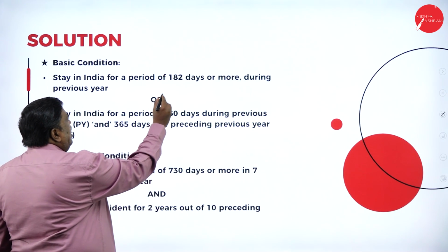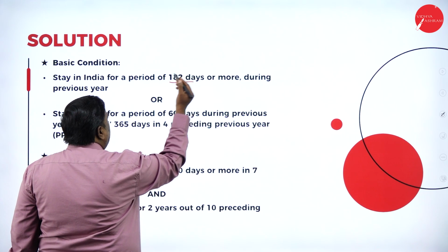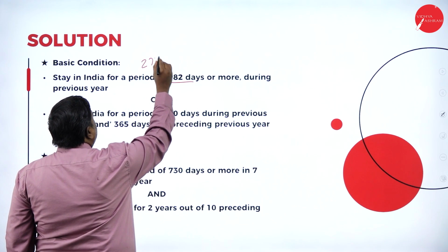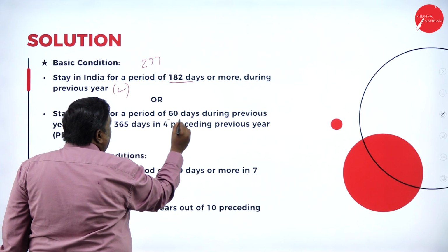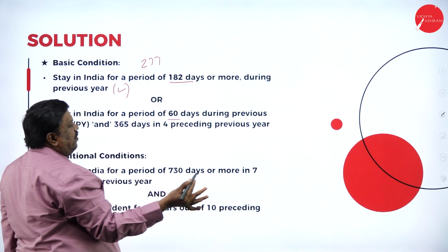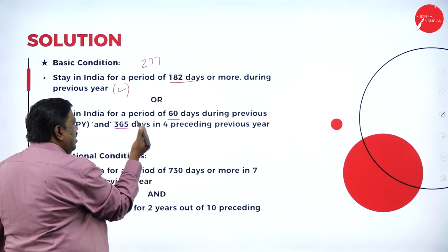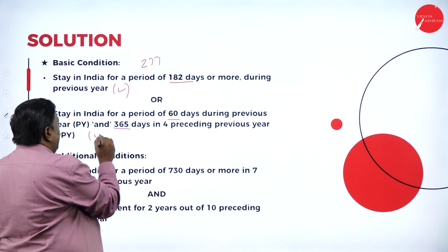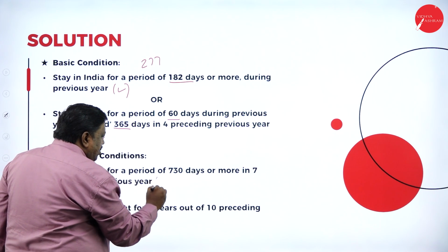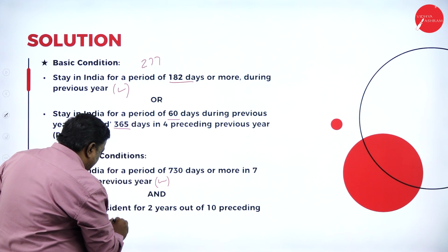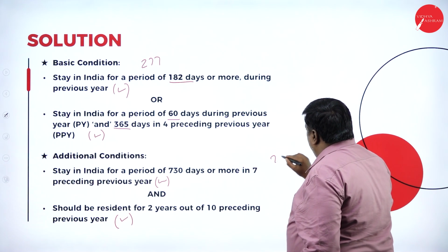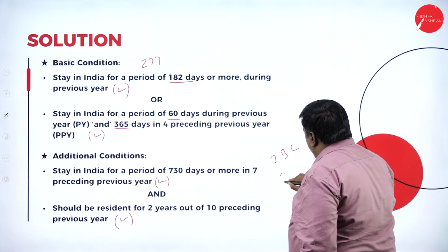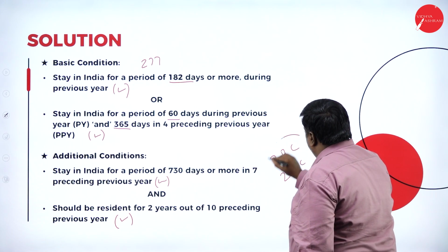First basic condition, I should be there for 182 days. I'm here for 277 days, so I've satisfied my first basic condition. 60 days, I'm more than that. I've satisfied that, and 365 days, I've satisfied even my second basic condition. First additional condition, satisfied. Second additional condition, satisfied.